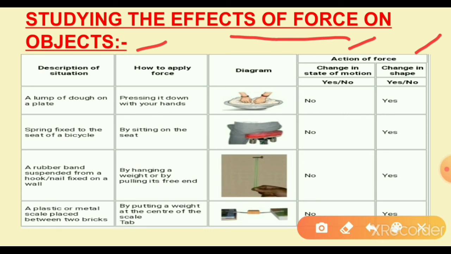A lump of dough on a plate, pressing it down with your hands. See this in the diagram. So here, is there a change in the state of motion? No. So it is a change in the shape of an object.